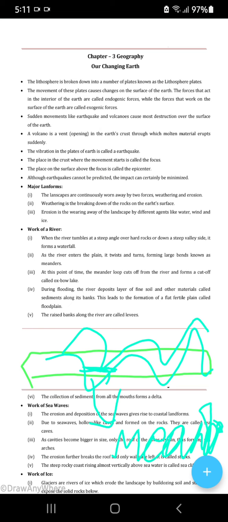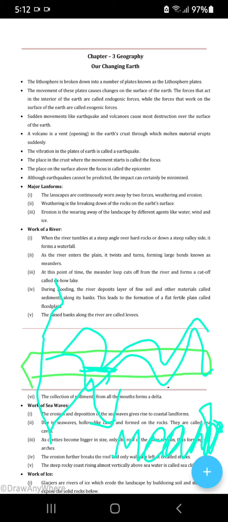Now, if they cut off the river, then it will be known as Oxbow Lake. You can see what is written over here. During flood, the river deposits fine materials called sediments along the banks. This leads to the formation of fertile plains called floodplains. Floodplains are very, very fertile.